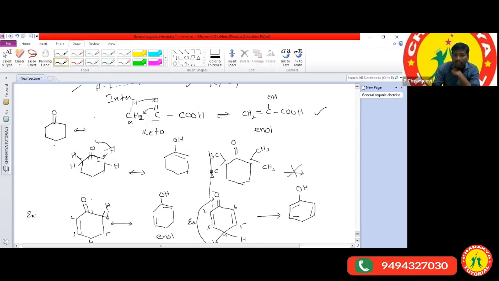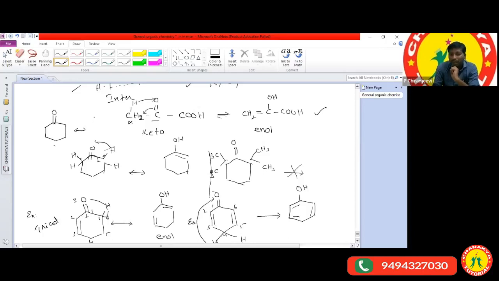So here to here, in the migration of the hydrogen from this carbon atom to oxygen, in between, how many atoms are there? Here, 1, 2, 3. So hydrogen migrates in between three atoms. When the hydrogen migrates in between three atoms, we can call it a triad.